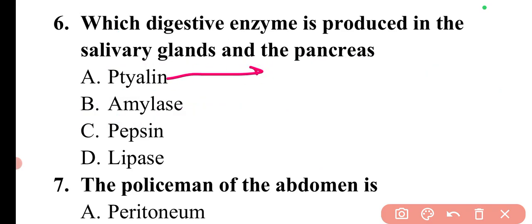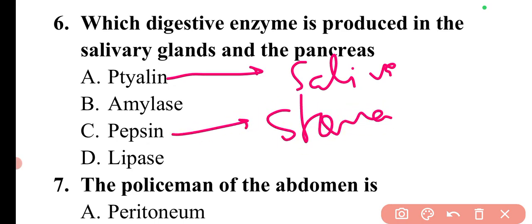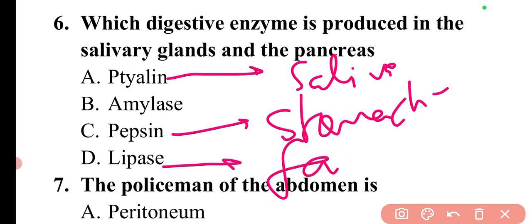Then if I talk about ptyalin and lysozyme, these enzymes are found in saliva. Then there is pepsin. Pepsin is a stomach enzyme. It serves to digest the proteins that are found in the ingested food. Then there is lipase enzyme. It is an enzyme which our body uses to break down the fats.